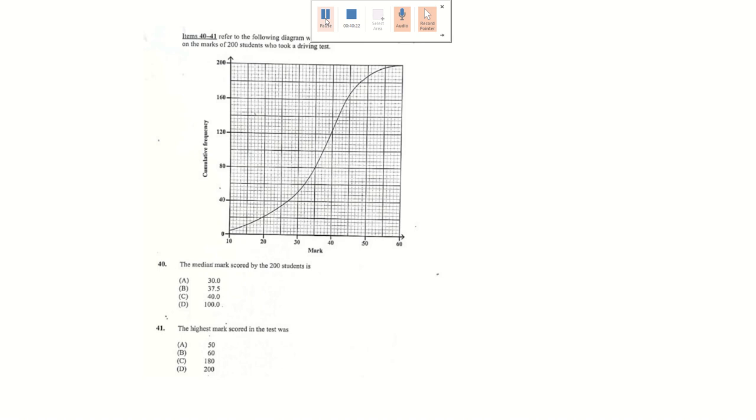They want to know the median score of 200 students. Median is the middle, and the middle of 200 is 100. We know that 100 is located here. We go across, and then we go down. We see it's more than 35, but less than 40. The only answer that fits that description is B, which is 37.5.